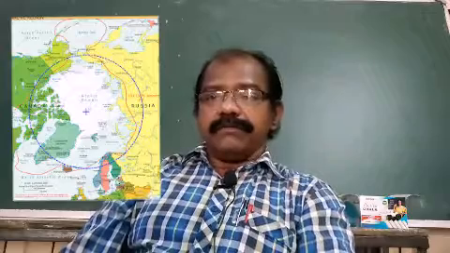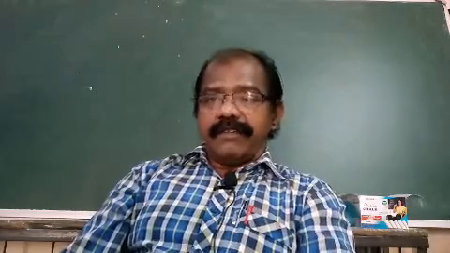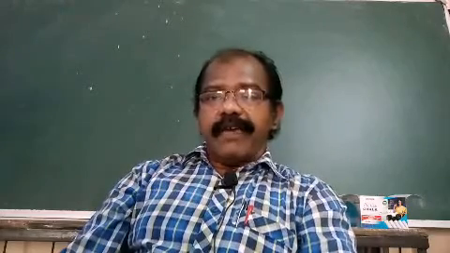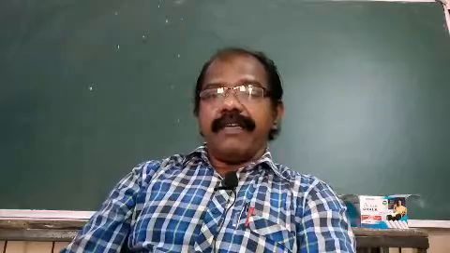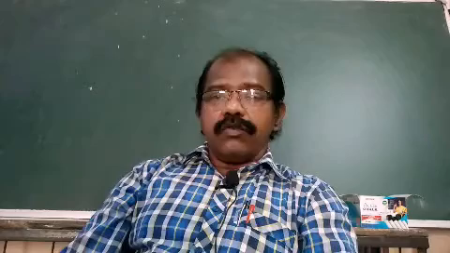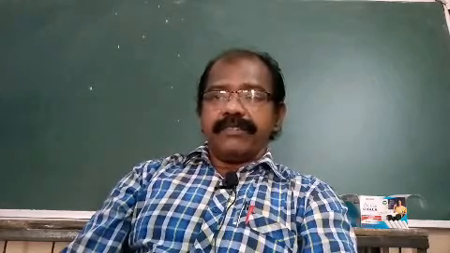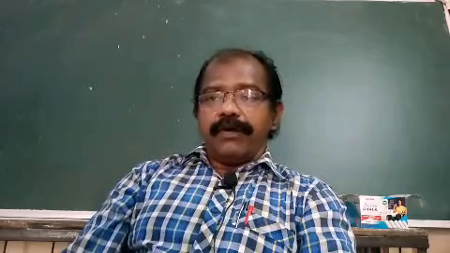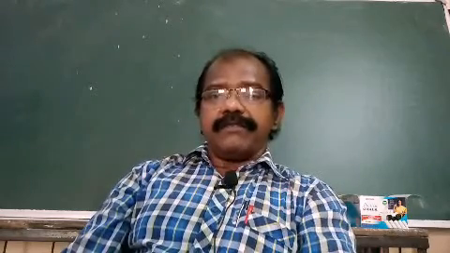In this chapter today, we are going to find out the answers to some questions. We will discuss these questions only today. Question number 1, what are polar regions? Question number 2, what is known as the Arctic Circle? Question number 3, what is known as tundra? What is the meaning of tundra? And question number 4, what is known as tundra vegetation?